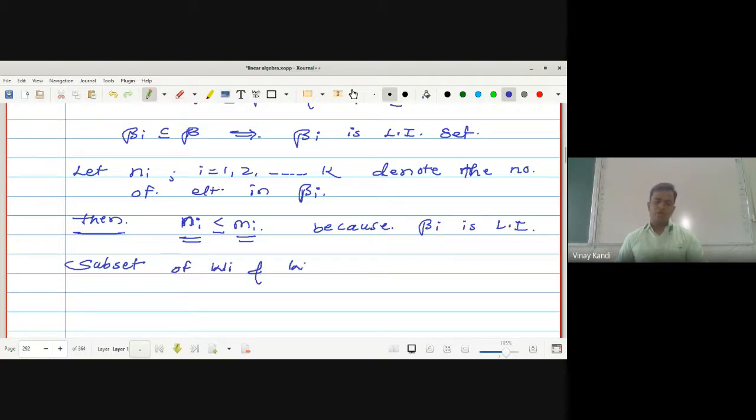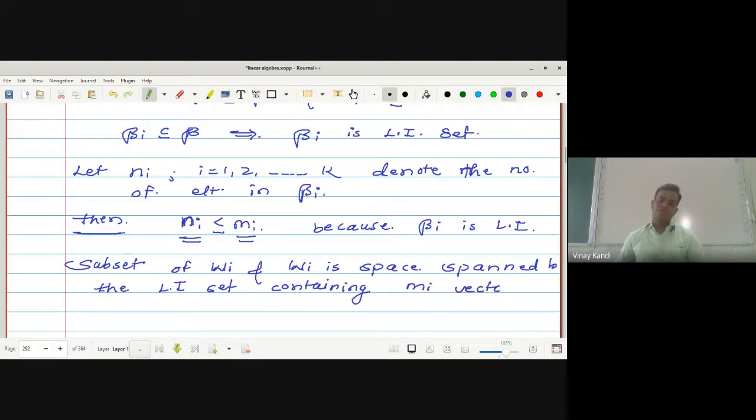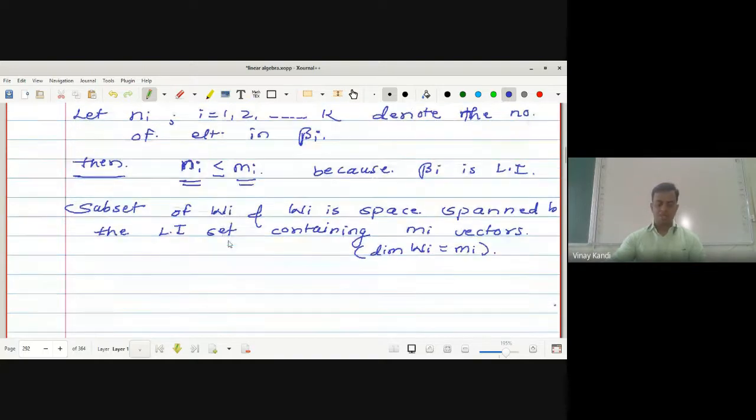And Wi is the space spanned by the linearly independent set containing Mi vectors. Is it correct? Yes, sir. Why? Because the dimension of Wi is equal to Mi. Hence the relation is that Ni is less than or equal to Mi.